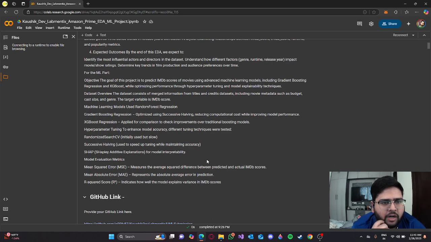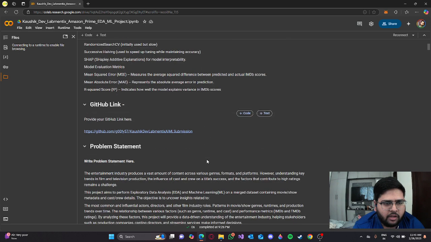For the ML part, the goal of this project was to predict IMDb scores of movies using advanced machine learning models, including gradient boosting regression and XGBoost regression, while optimizing performance through hyperparameter tuning and model explainability techniques. Again, the rest of the things are explained in the project itself. Here I have provided the GitHub link.